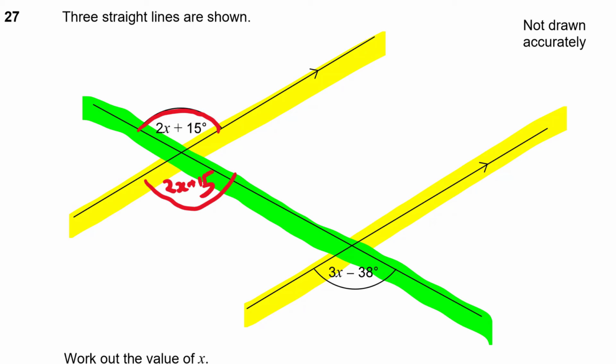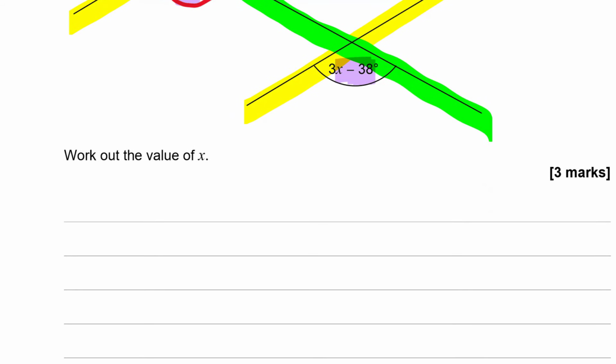And similarly, this angle and this, so that one and that one are equal, but also that one and that one must be equal because they are what we call corresponding angles. So in other words, 2x plus 15, that angle up there must be the same angle as 3x minus 38. Now they might look different because they're written algebraically using different expressions. But if they're the same angle, then these two algebraic expressions must actually be equal.